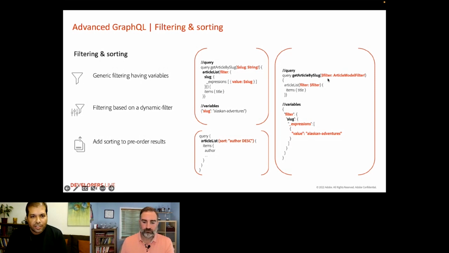Then let's look at a more powerful example where we are passing the filter itself as a variable. Note here the filter type is article model filter. The example will yield the same result as the previous one, but if you look closely, the whole filter is being passed as a variable. This enables you to define filtering fields and their values dynamically and opens up a whole new set of possibilities and flexibility for a variety of use cases. Next, you have possibilities for sorting criteria, and then you get accordingly the ordered results for your GraphQL query.